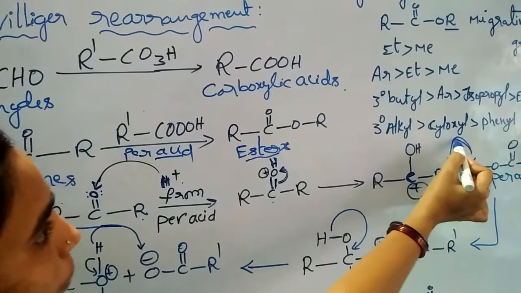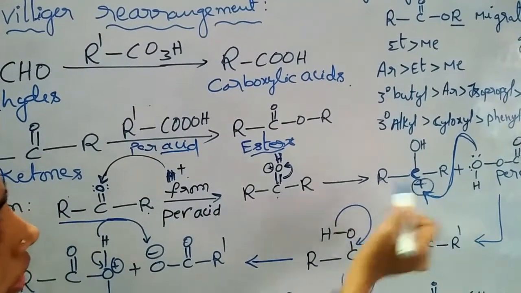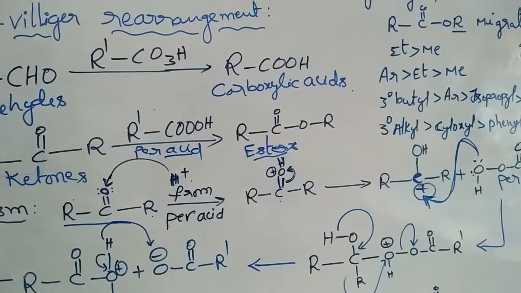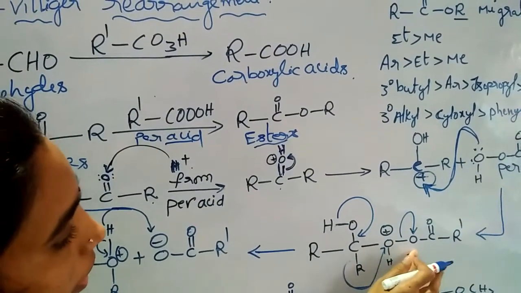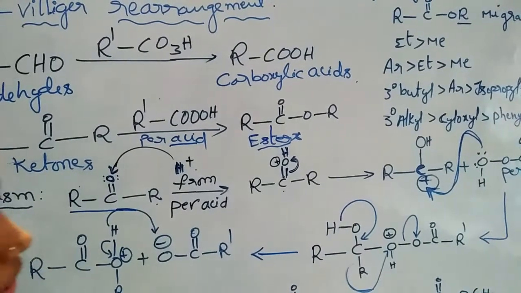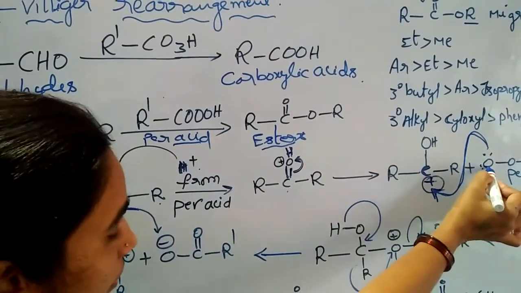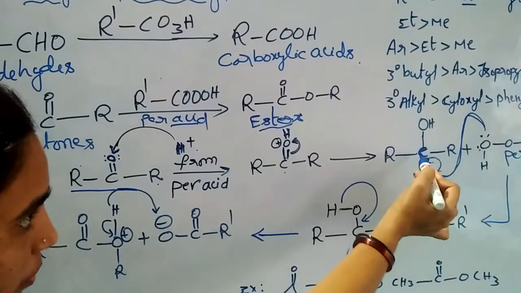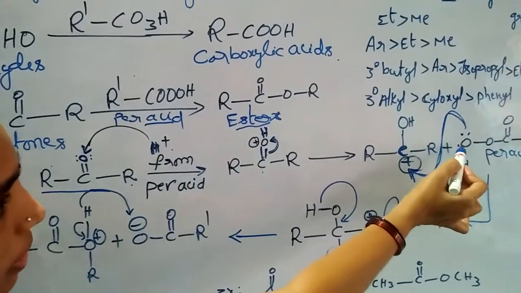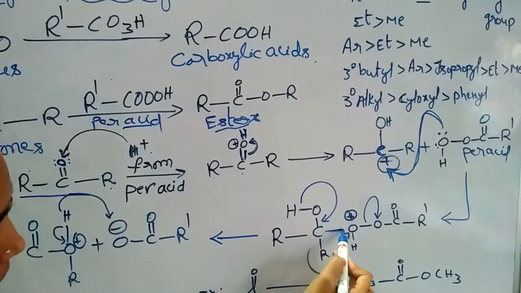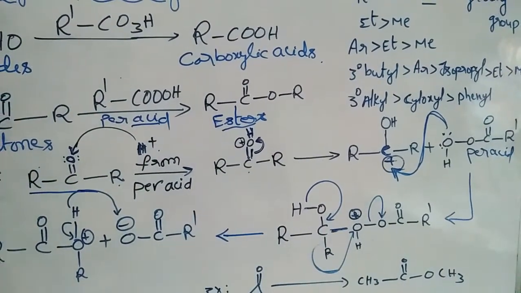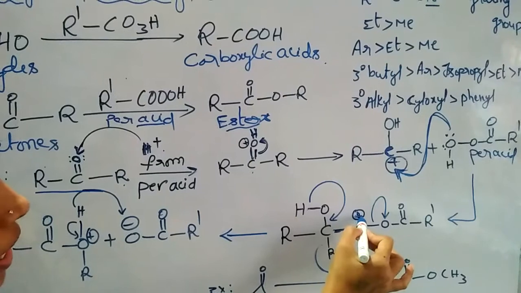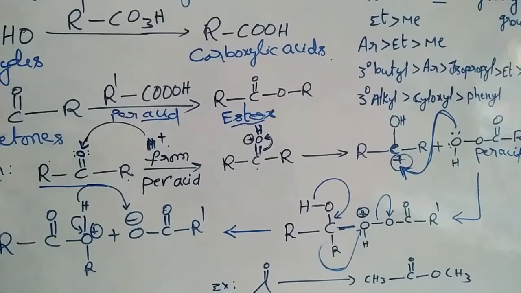The lone pair of electrons attacks the carbon having the positive charge. After attacking, what will happen? Here this oxygen gets a positive charge. Why? The lone pair of electrons is transferred to the carbon atom, so bond formation takes place between this oxygen and carbon. Here this is the bond. Electrons are transferred to the carbon, so the oxygen gets a positive charge.